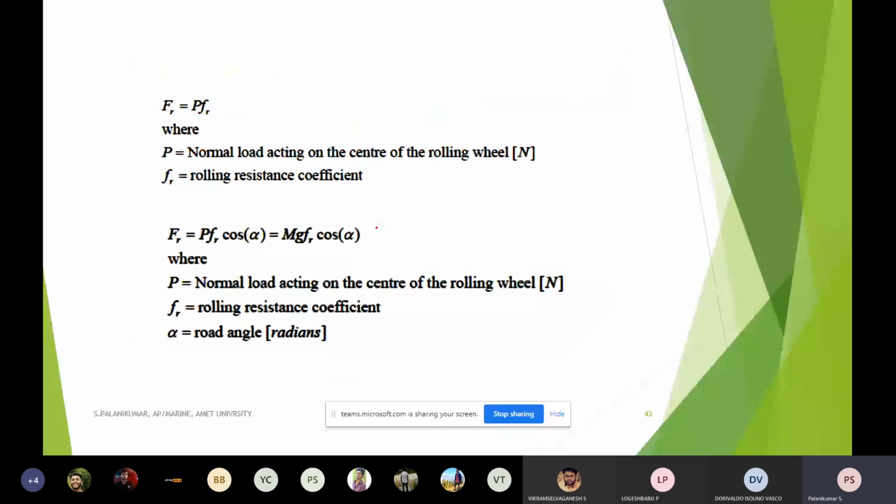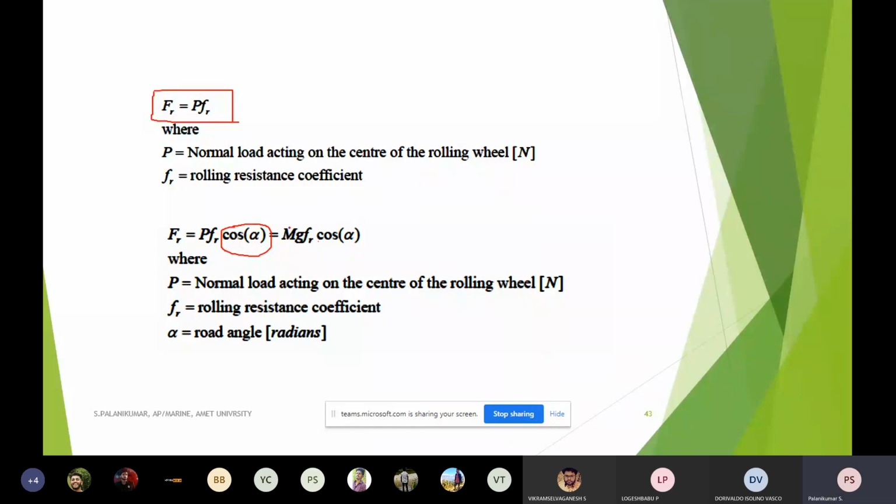So still we can calculate the rolling resistance. This is for the normal plane movement. Whenever the vehicle is in uphill or downhill movement, in addition to that, we have to consider the angle the road makes with the horizontal surface, and multiply with cos alpha.